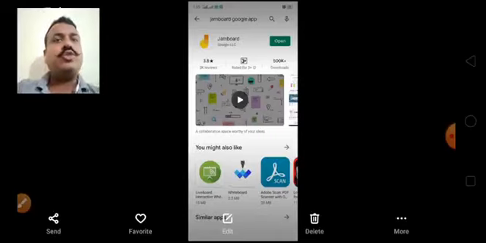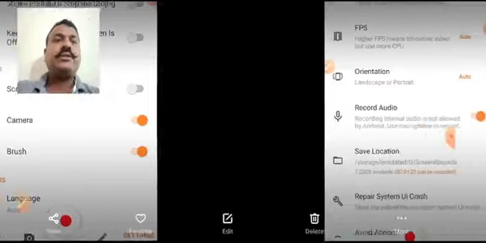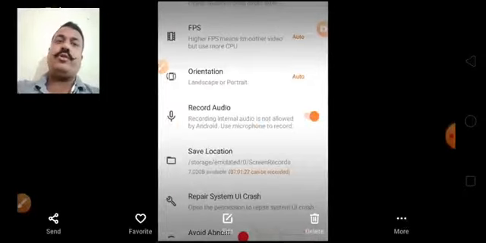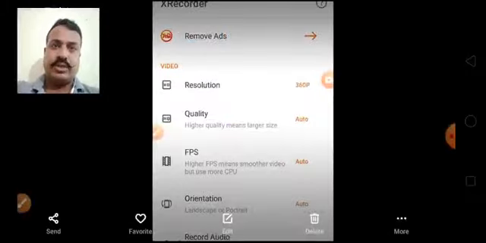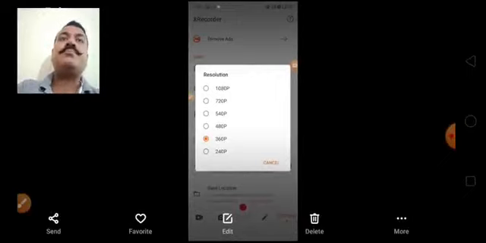After installing these two apps, open X Recorder and open its settings. In settings, enable camera, brush and record audio. Also in settings, open the resolution. In this resolution, you will see some options from 240 pixel to 1080 pixel. But remember, the higher the resolution, the higher the size of the video. So I think the best will be 360 pixels.